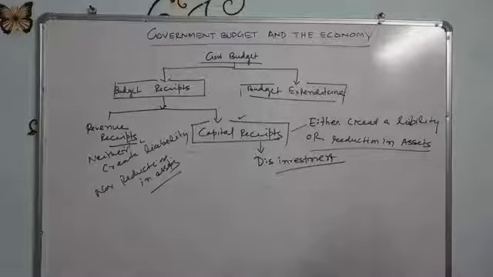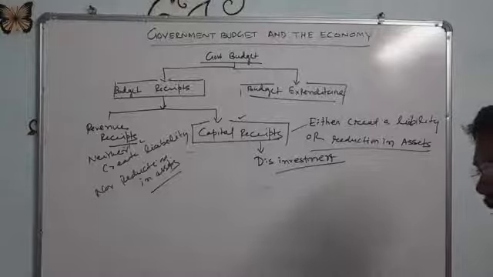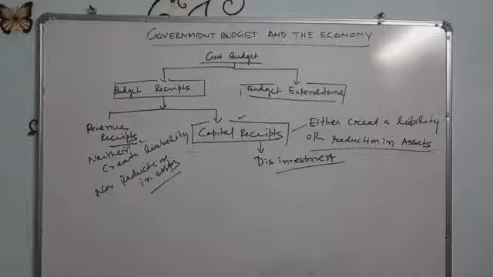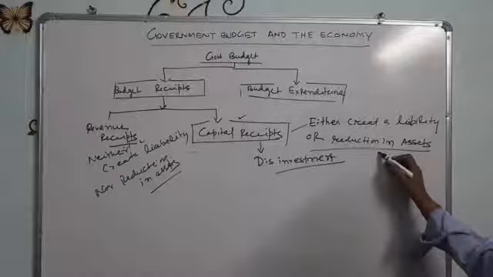Disinvestment means selling a part or the whole of the shares or equity of public sector enterprises by the government, or withdrawal of equity shares from any public enterprise. It is called a capital receipt because it reduces the assets of the government. When government sells these securities, equities and shares, there will be a reduction in assets.